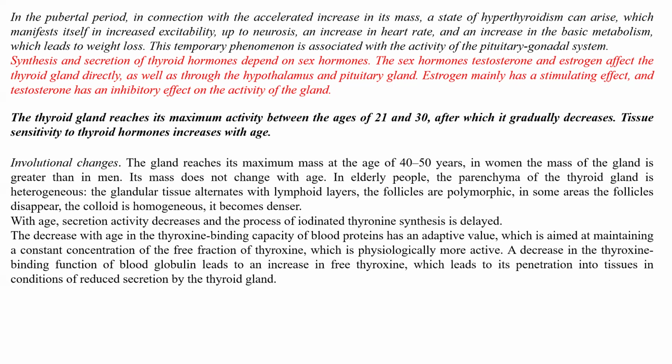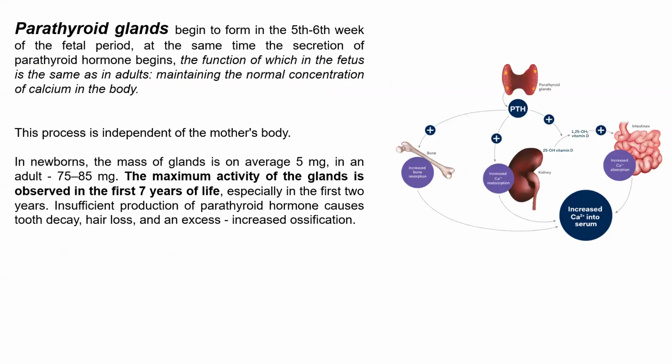But the decrease with age in the thyroxine binding capacity of blood proteins has an adaptive value, which is aimed at maintaining a constant concentration of the free fraction of thyroxine, which is physiologically more active. A decrease in the thyroxine binding function of blood globulin leads to an increase in free thyroxine, which leads to its penetration into tissue in conditions of reduced secretion by the thyroid gland.